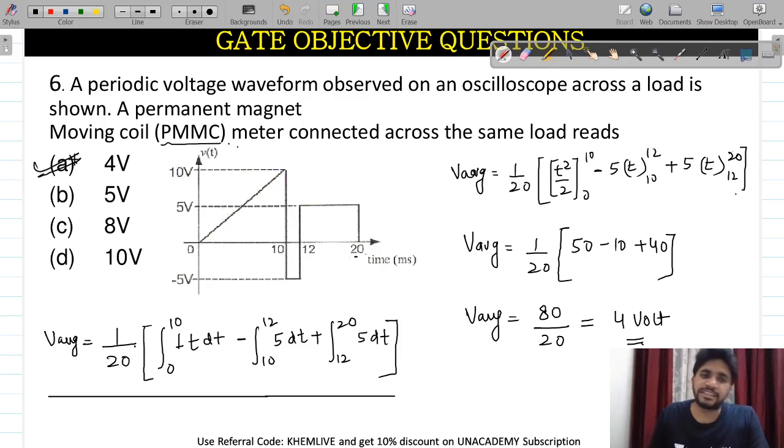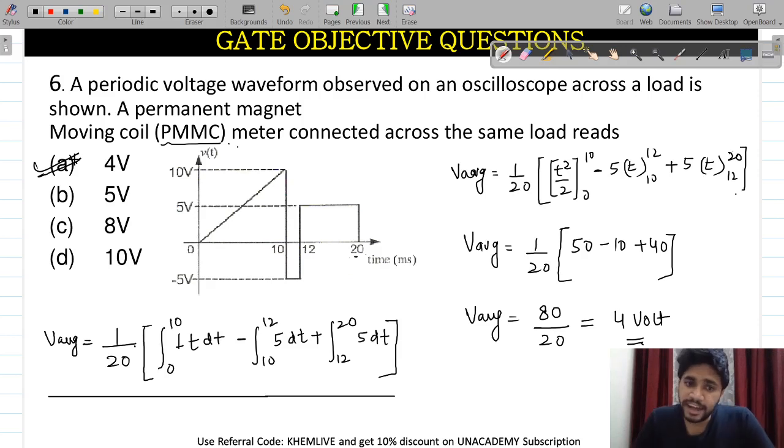This is the easiest question you can get, and this is the complete calculation part. But what is the concept behind it? If it is a PMMC instrument, then you must calculate the average value. Suppose in this same question you are asked to find the value with a moving iron instrument. In that case, you should calculate the RMS value of this complete waveform.